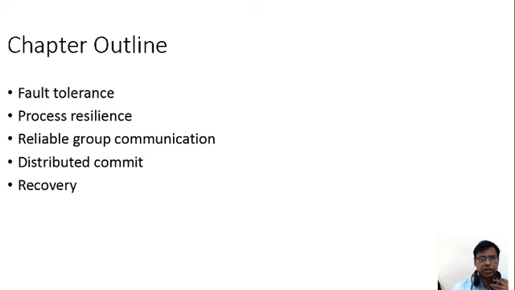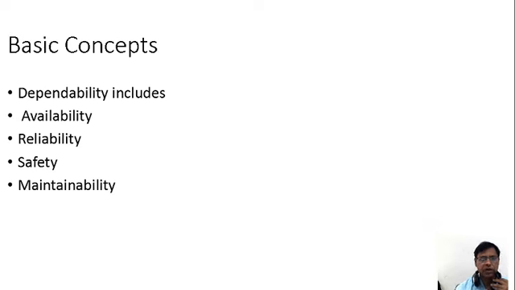So this chapter's outline is fault tolerance, process resiliency, reliable group communication, distributed commit, recovery. The basic points of fault tolerance include dependability.